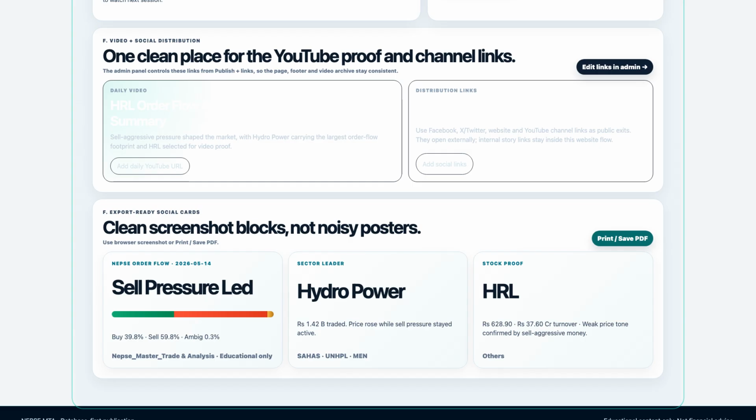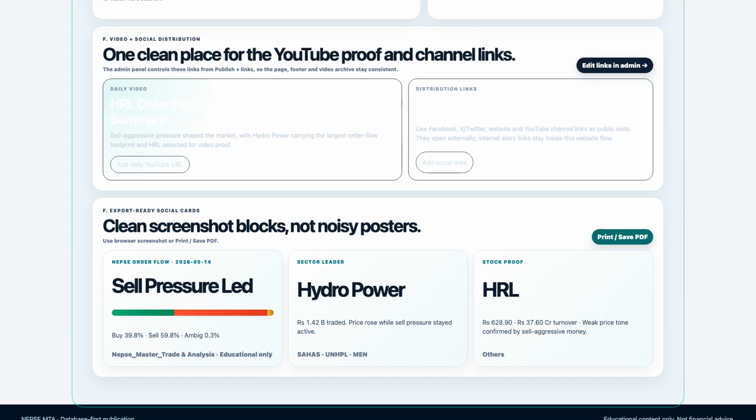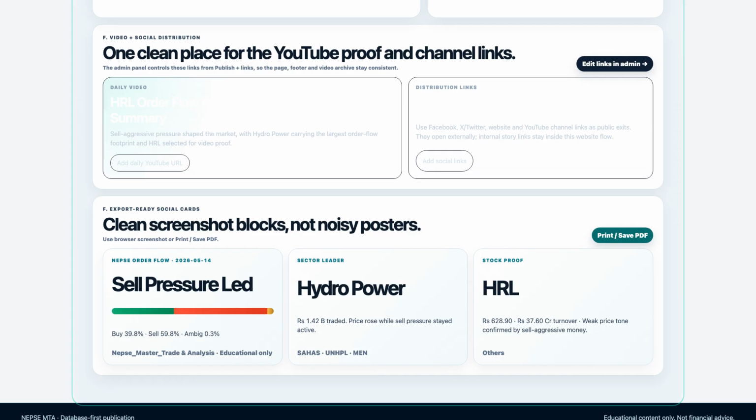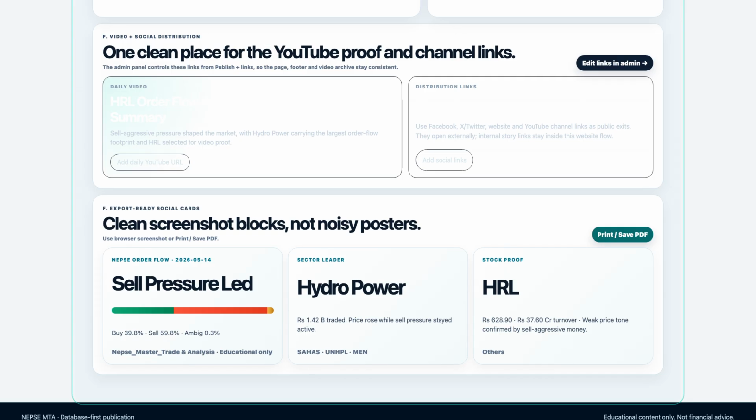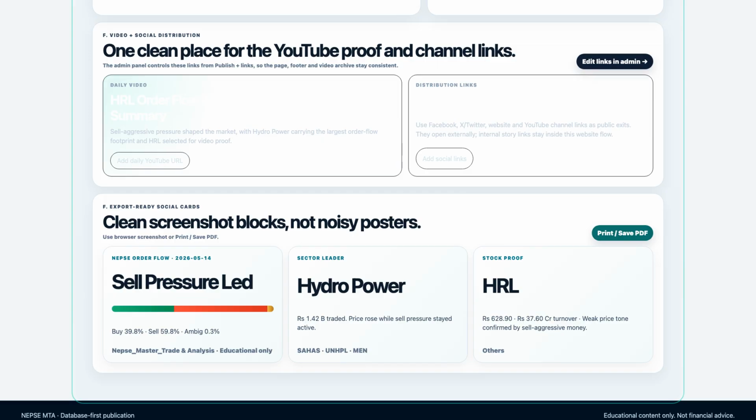For May 14th, the video proof would open HRL, replay the order flow path, inspect pressure timing, compare buy and sell roll behavior, and show why the stock was selected for deeper analysis. The export cards are also useful. They turn the day into shareable blocks. Sell pressure led. Hydropower carried the largest footprint, and HRL was the proof candidate. That makes the same daily issue usable for YouTube, TikTok, Facebook, a newsletter, and an archive. The page is not just a dashboard, it is a content engine.